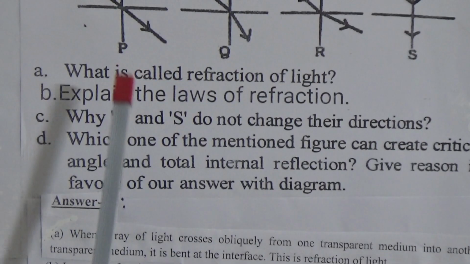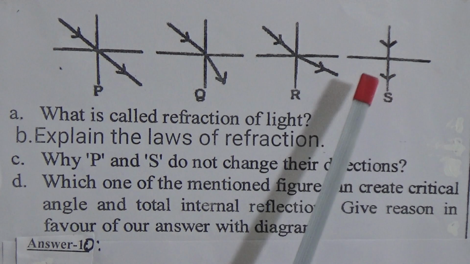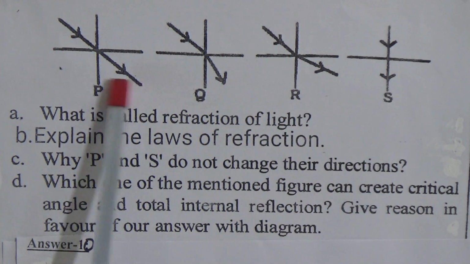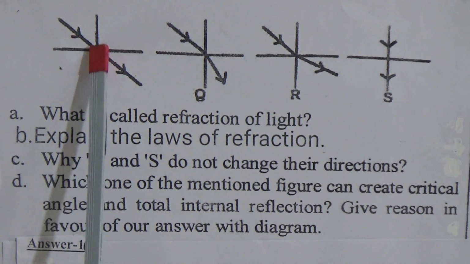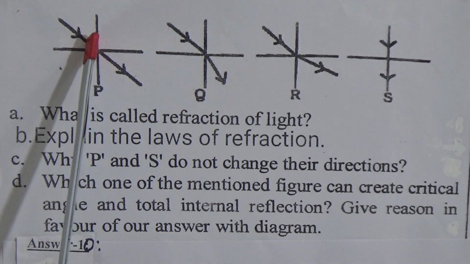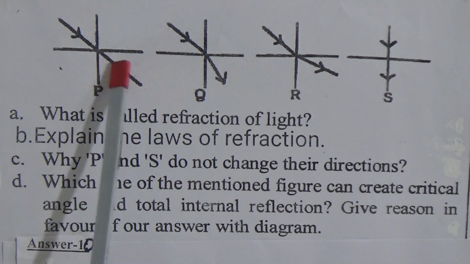Now come to the question number C. Why, look here, why P and S do not change their direction? See, here the light rays entering with an angle also emerge with the same angle.